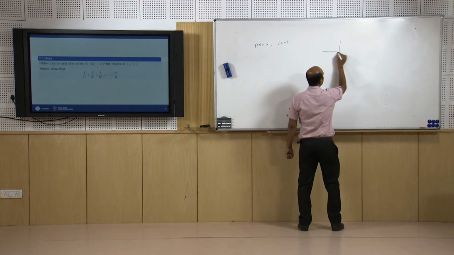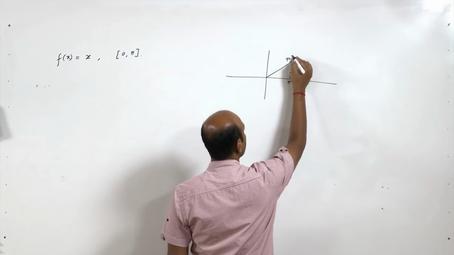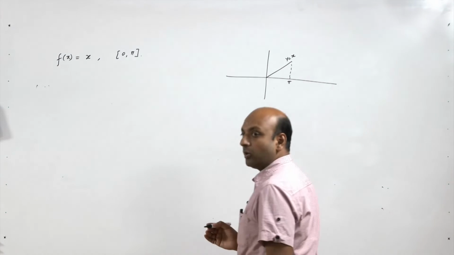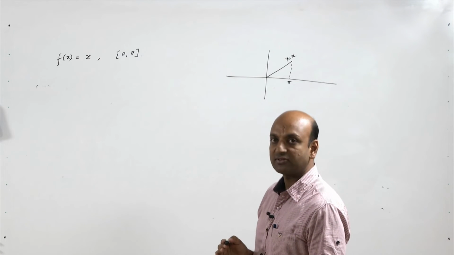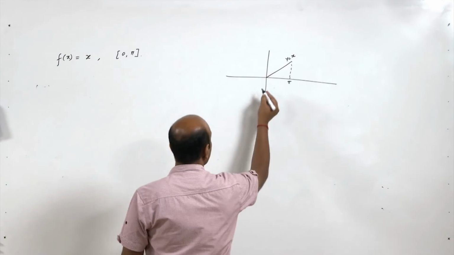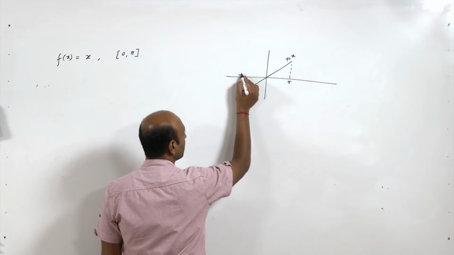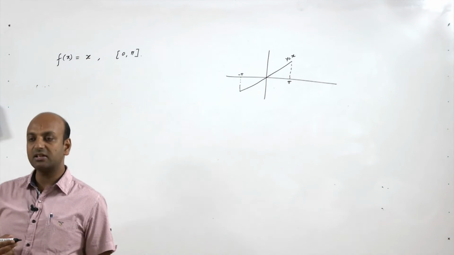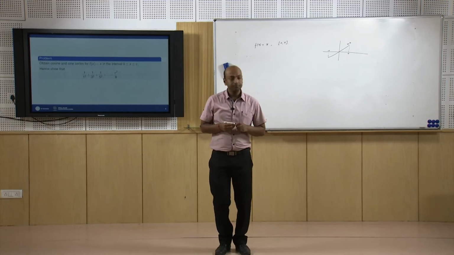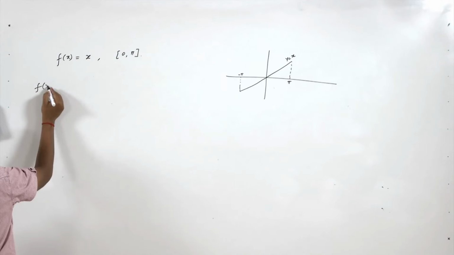We have the function f(x) equal to x here, it is y equal to x. And we have to extend this function as an odd function to obtain the Fourier sine series of this function f(x) equal to x. So, it must be like this, and assuming the function as periodic function, we can extend this function as an odd function. So, what will be the Fourier sine series of this function?